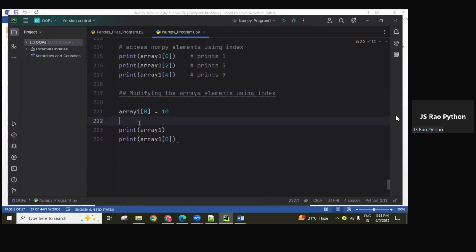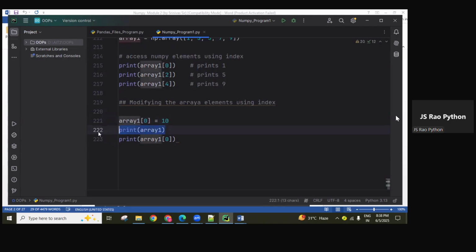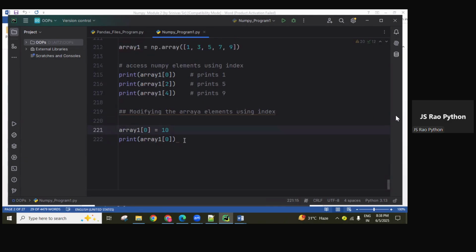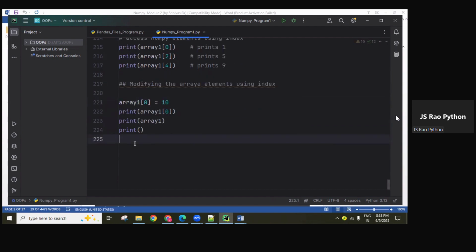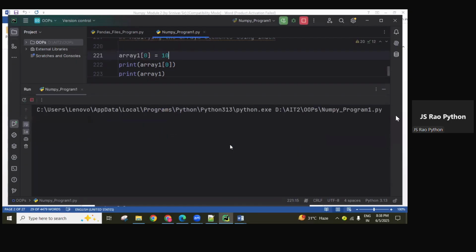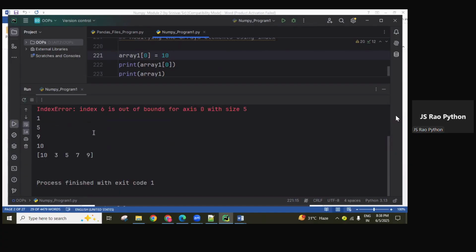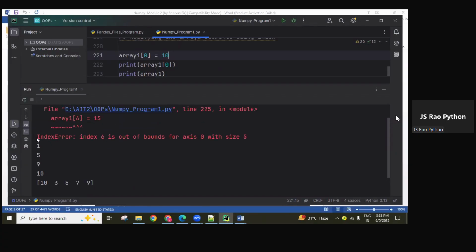So right now there are indexes 0, 1, 2, 3, 4, so 4 indexes there. This is the main object, and print. Next I am going to give array of 6. At the sixth index place, I want to add 15. Let's see whether this works or not. Array index 6 is not working.